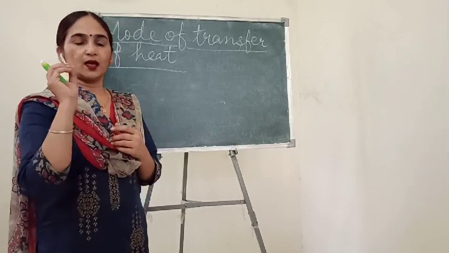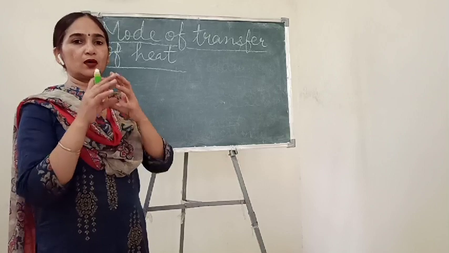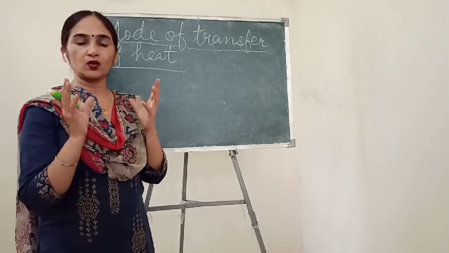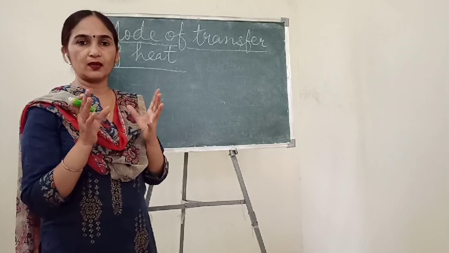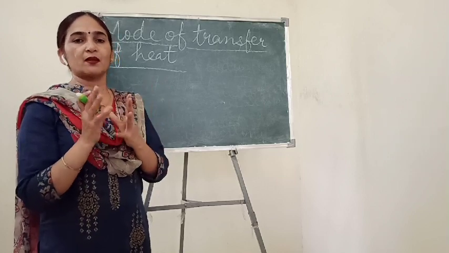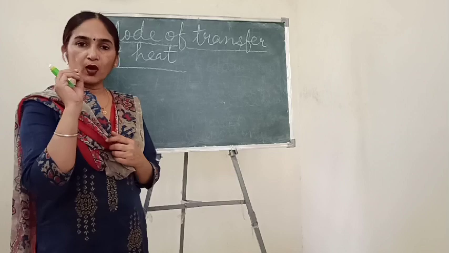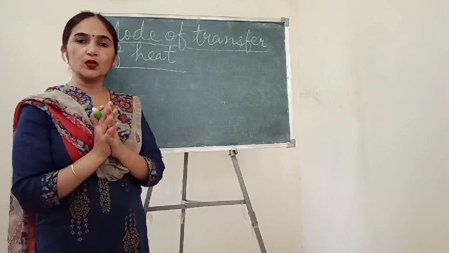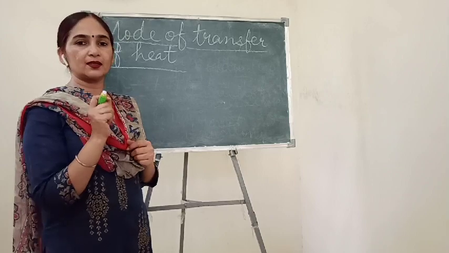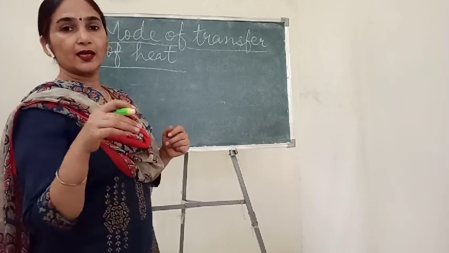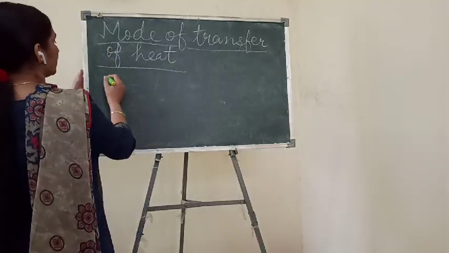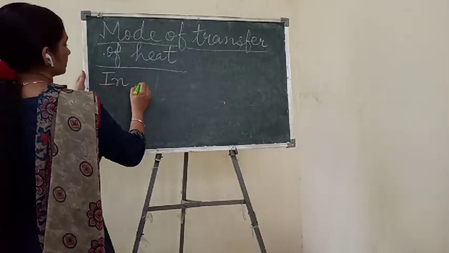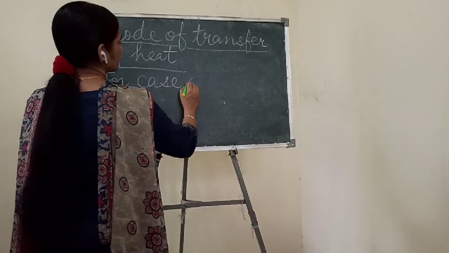Metal is a good conductor of heat, but metal is also matter, made up of small molecules. How the molecules are arranged in metals, we will see. First we will study transfer of heat in the case of solids.